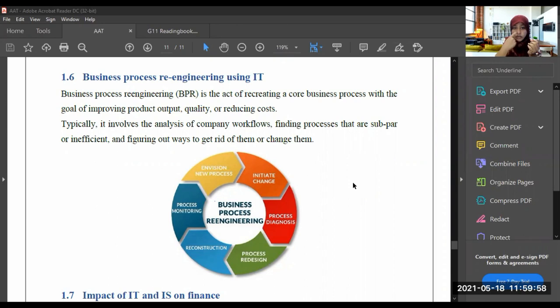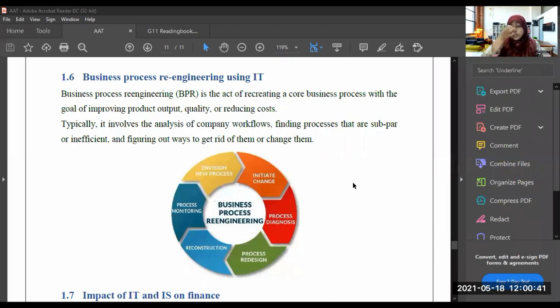Get rid of them or change them. Get rid of them means to avoid them, to move away from them. That is what we call get rid. So that workflow, you know what workflow is, right? It analyzes the company workflow, finding processes.